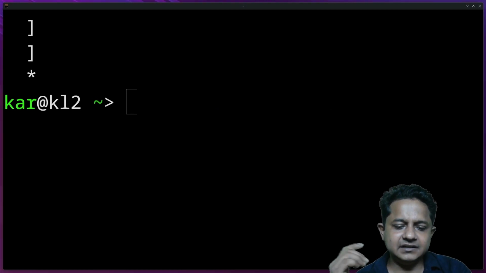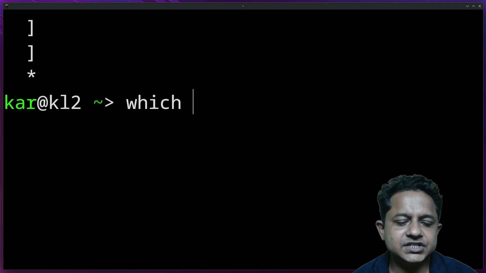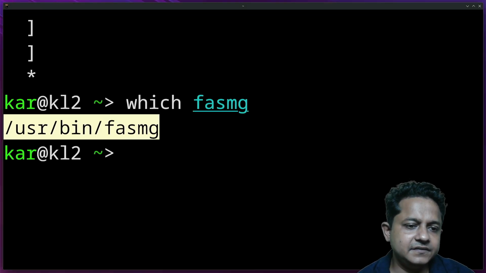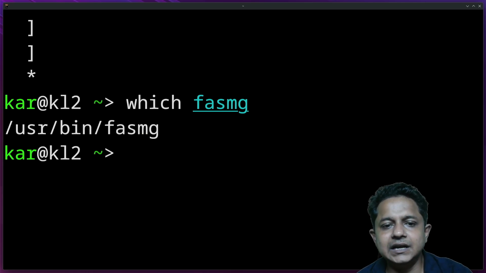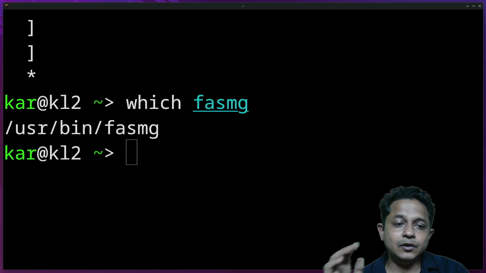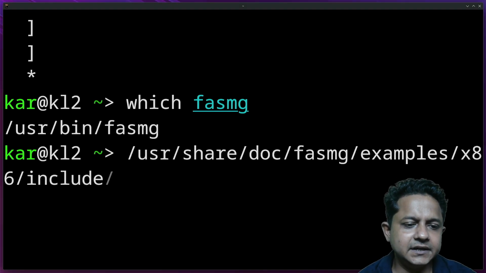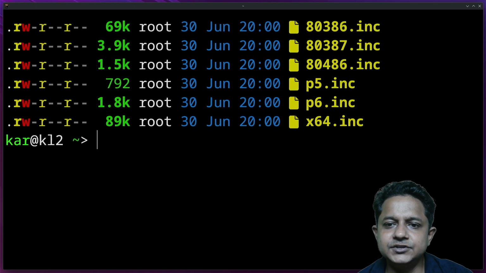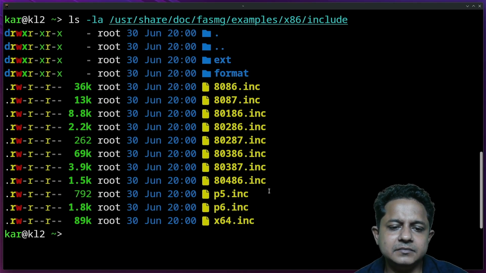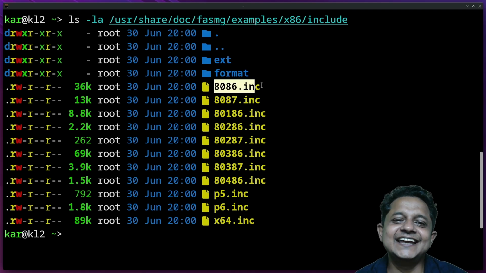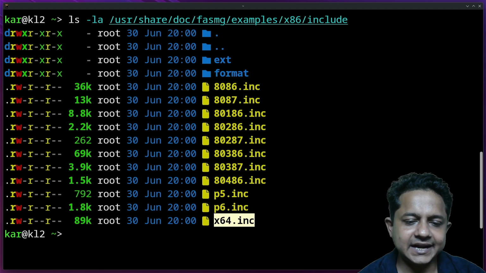What do we need? We need the fasmg binary. For that matter, I already have installed fasmg. Which fasmg? As I see, I already have this binary. That means whatever assembly language I write over here, I can build that by using fasmg. Along with that, I need some extra include files. Those are located over here. Let me decrease those files and let's take a look at some examples. As I see, still 8086 and x86. Those are some examples. Let's write our first code.